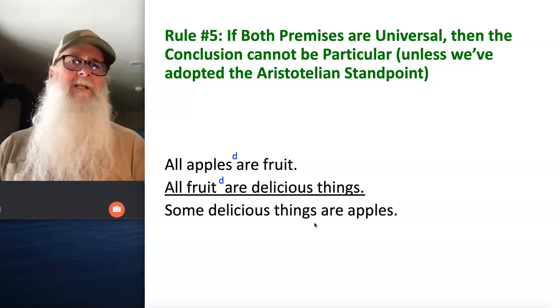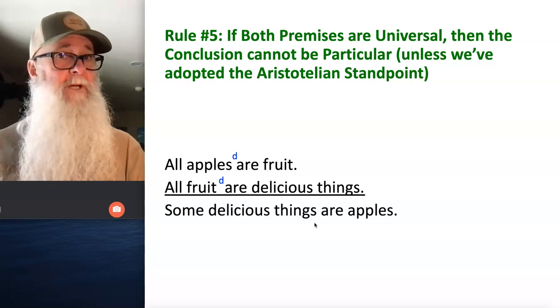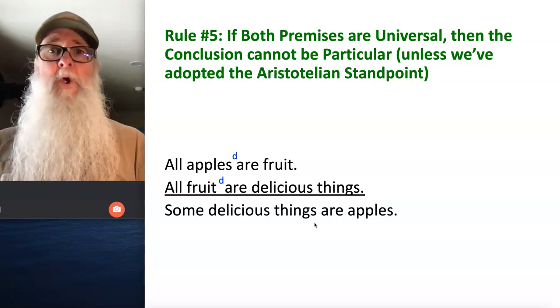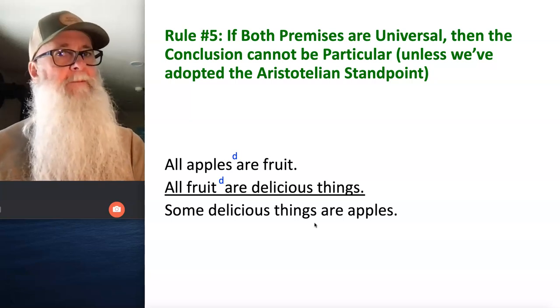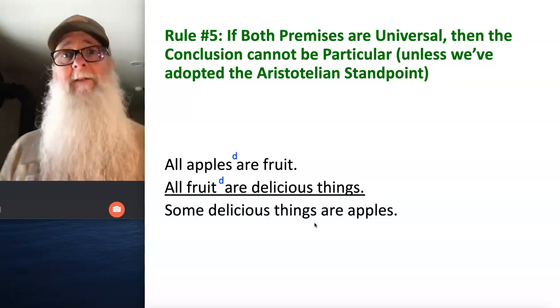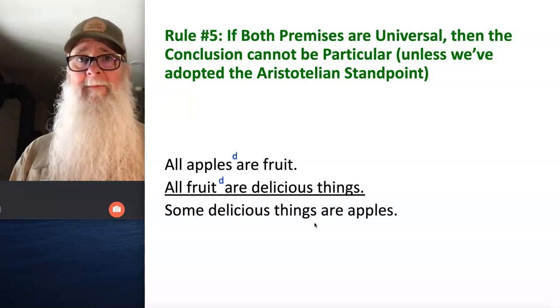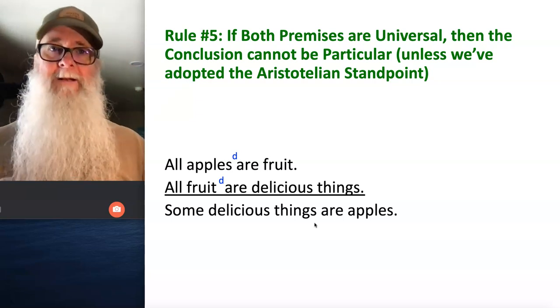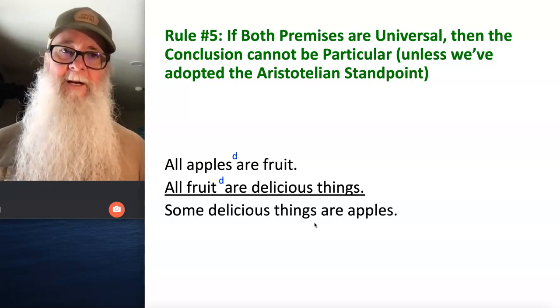Rule number 3 says you can't have 2 negative premises. And we don't. We have 2 affirmative premises. So rule number 3 is adhered to. Rule number 4 says, if you have a negative premise, you better have a negative conclusion. And if you have a negative conclusion, you better have a negative premise. But we don't have any negative statements at all. So rule number 4 doesn't apply. And that's where we run into a wall with rule number 5.